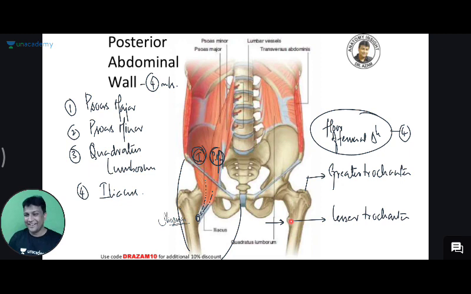So let's wrap up, I think other people are getting angry now. Let's finish this. Anterior abdominal wall is done, posterior abdominal wall is done. I hope you're enjoying my class here. So I'll meet you again after half an hour. Take a nice relaxed break for half an hour. I'll meet you after half an hour. Okay sir, thank you.